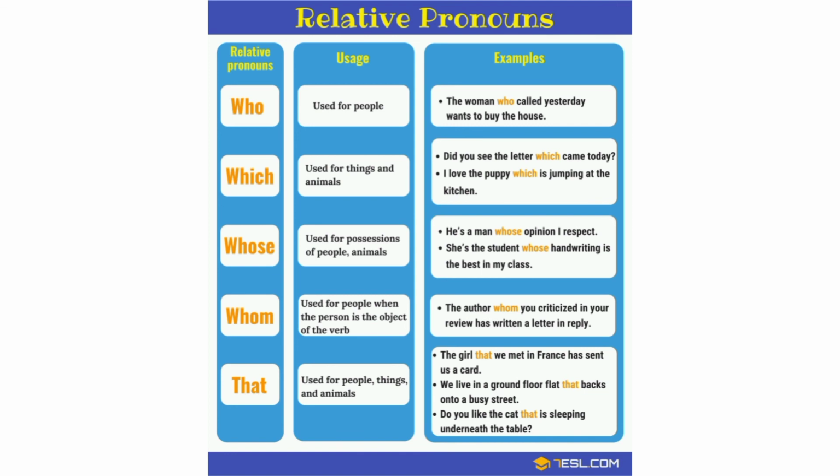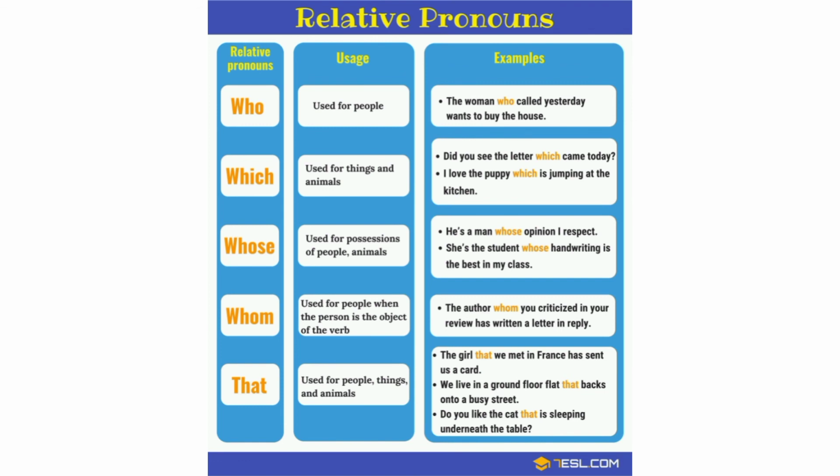Second example, we live in a ground floor flat that backs onto the busy street. Last one, do you like the cat that is sleeping underneath the table? This is an example for relative pronouns. Okay, relative pronouns: who, which, whose, whom, and that.